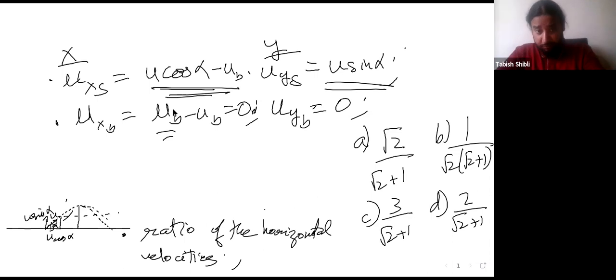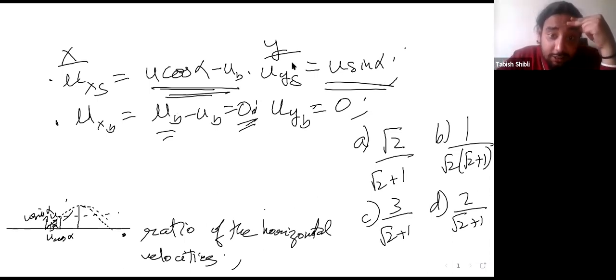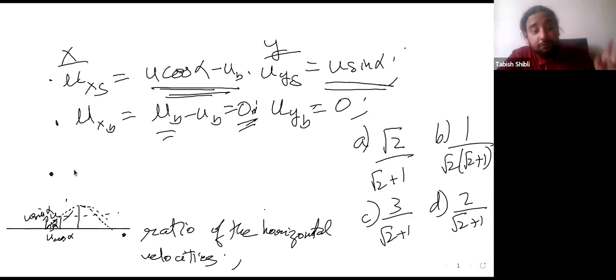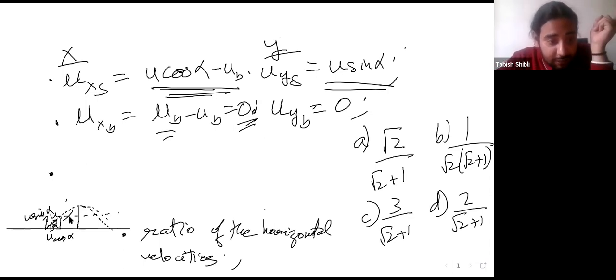The bird becomes stationary, its speed becomes 0, and this is the initial speed of the stone along the x-axis. Now two things are given to you. First, it crosses this point H, where it will go ahead and hit the bird.